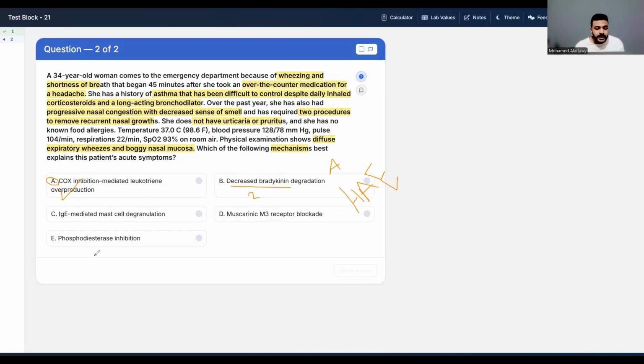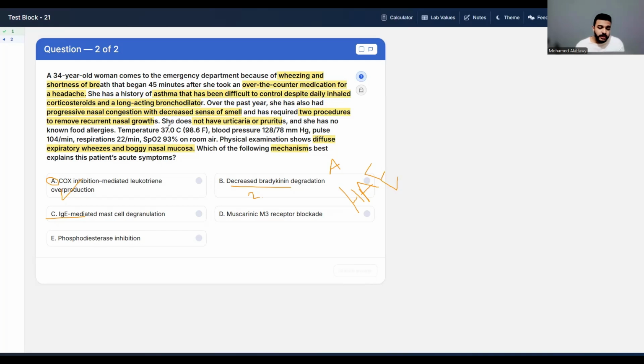Choice C, IgE-mediated mast cell degranulation. This one is describing the mechanism of type 1 hypersensitivity reactions, and in type 1 hypersensitivity reactions we have diseases like asthma. But here, guys, we have asthma that's difficult to control, even though she is taking daily inhaled corticosteroids and long-acting bronchodilators. If it were a normal asthma or a normal allergy, it would be easily treated with corticosteroids. Also, in the case, we have something that lets you easily exclude it being a type 1 hypersensitivity reaction, an allergy, or true asthma.